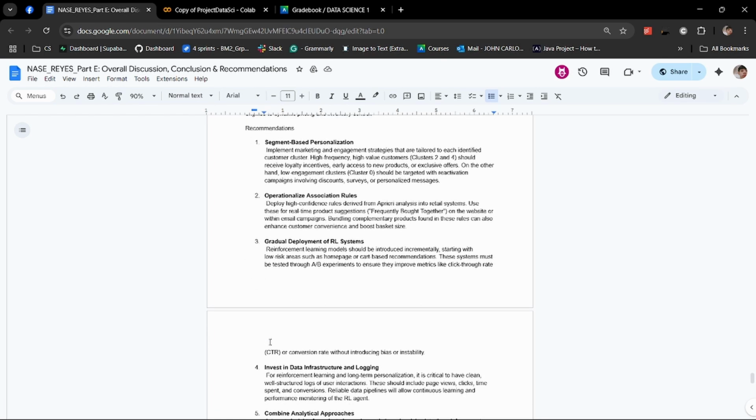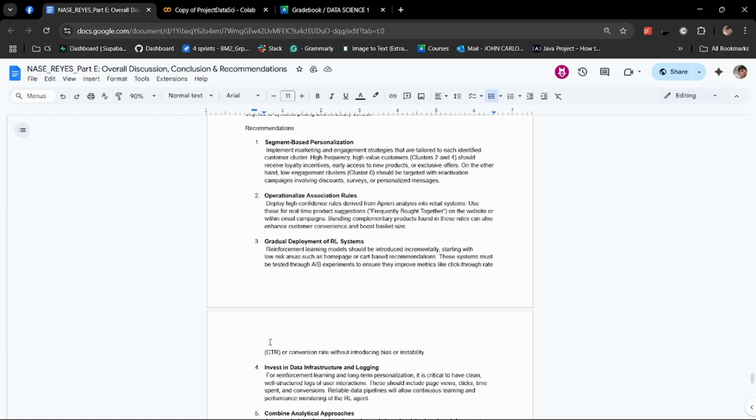For our recommendations, segment-based personalization: use the customer clusters to guide engagement strategies. High-spending customers should receive premium offers, while low-engagement ones can be targeted with reactivation campaigns. Also, we can deploy association rules: integrate strong product combinations from Apriori into website suggestions or email promotions to drive upselling and improve convenience.